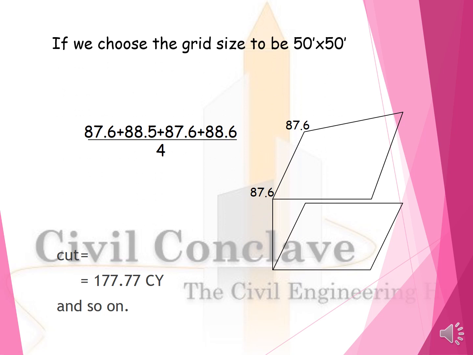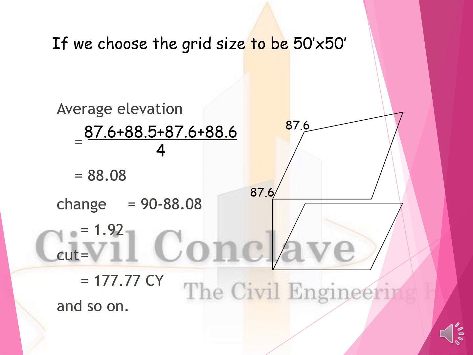If we choose the grid size to be 50 by 50, average elevation is 87.6 plus 88.5 plus 87.6 plus 88.6 divided by 4, is equal to 88.8. Change is equal to 90 minus 88.08 is equal to 1.92. Cut is equal to 177.77 cubic yards and so on. See, this is how the quantities have been taken off.